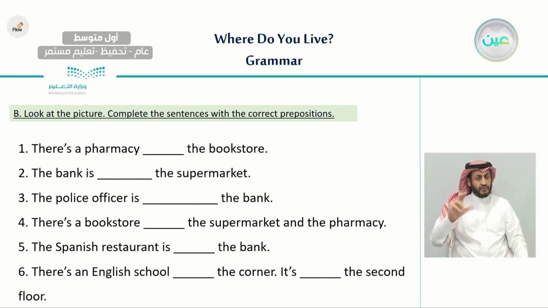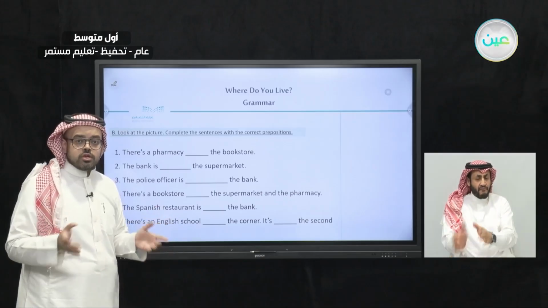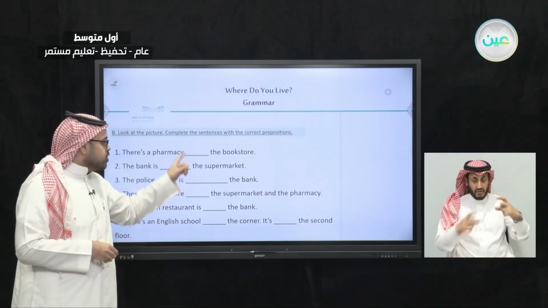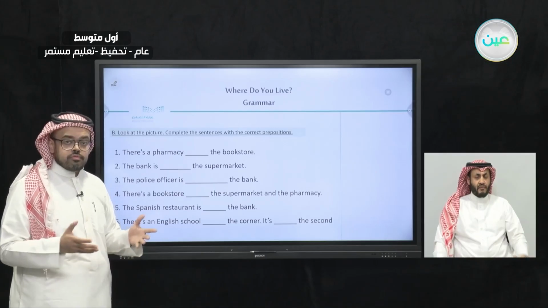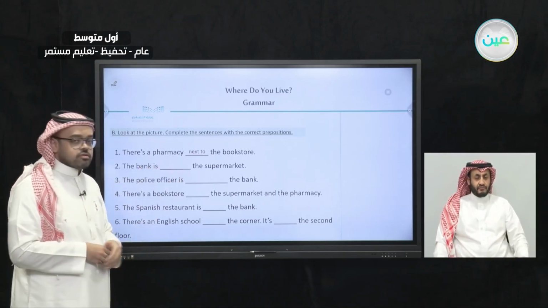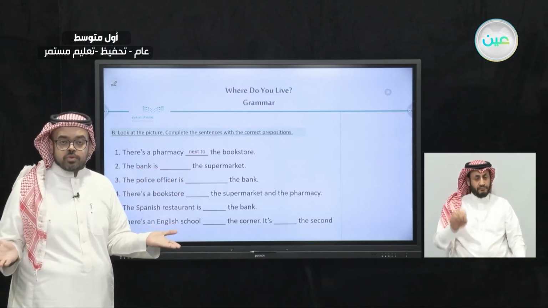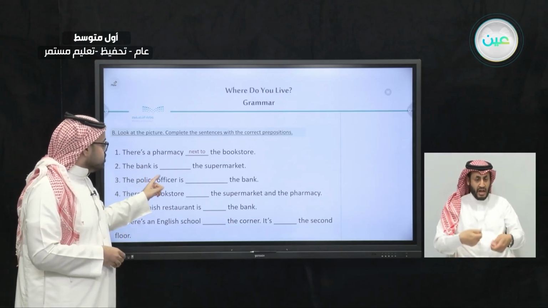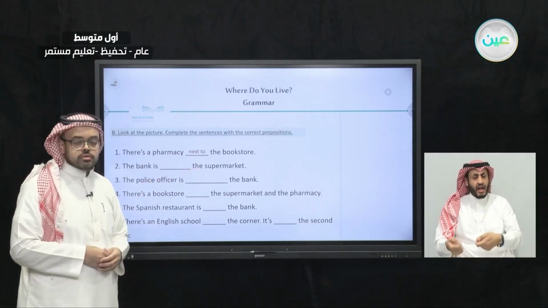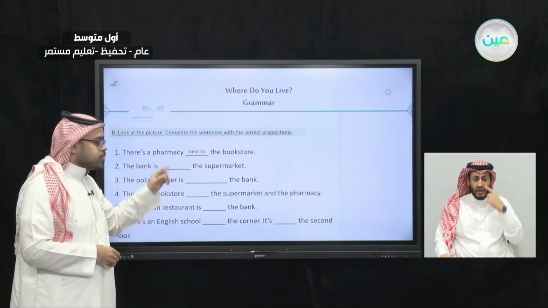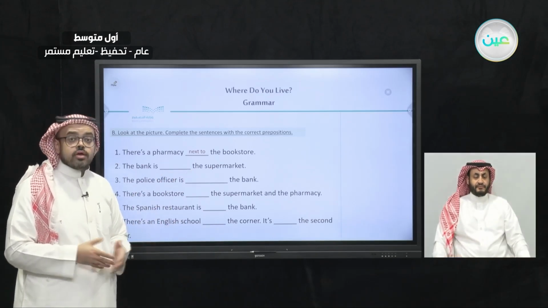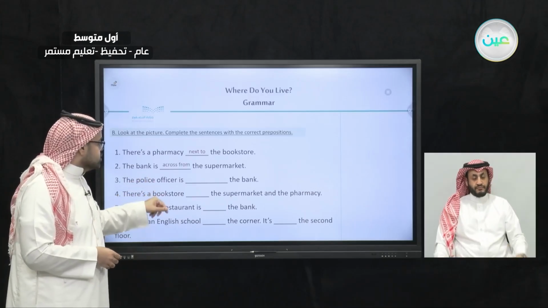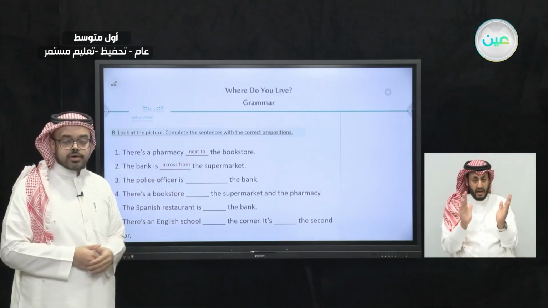So, for example, there is a pharmacy and the bookstore. What exactly is the preposition, if you have a look at that picture, that we should use here? Very good. It is next to. The pharmacy is next to the bookstore. The second one, the bank is blank the supermarket. What is the preposition we used here? Very good. Yes, it is across from the supermarket.